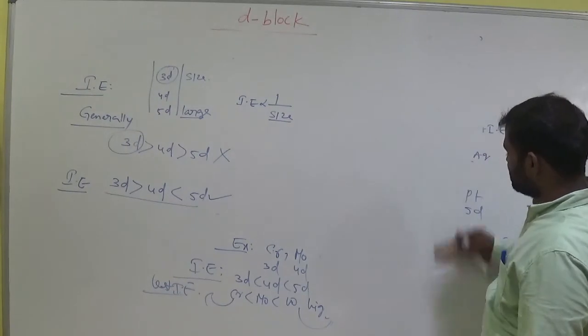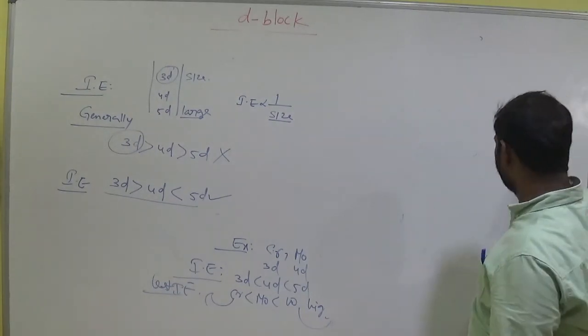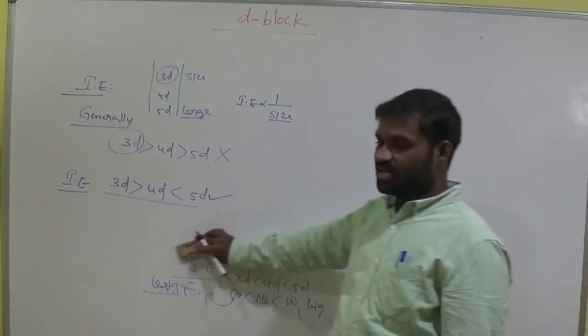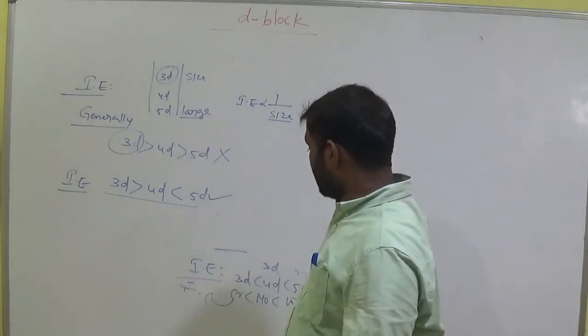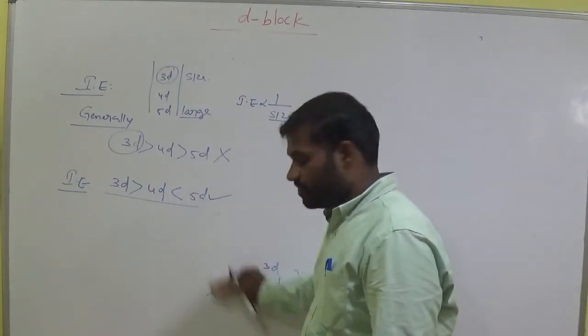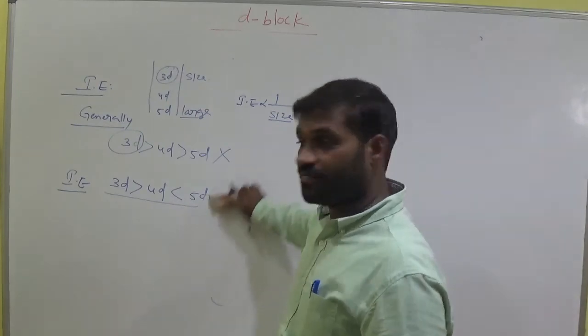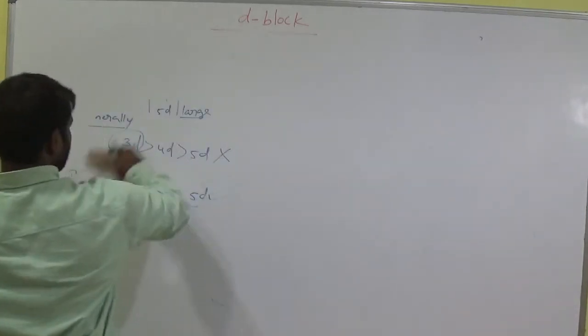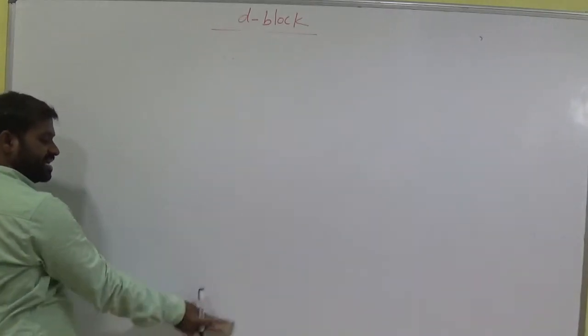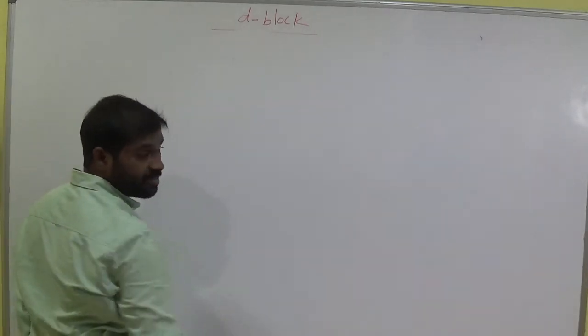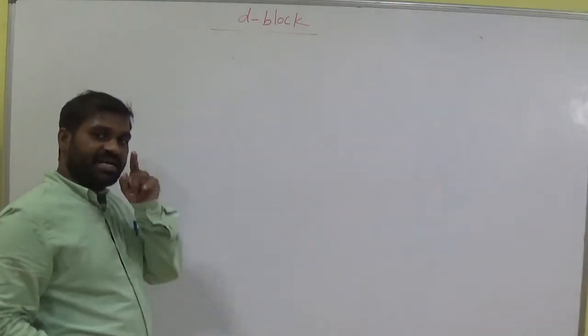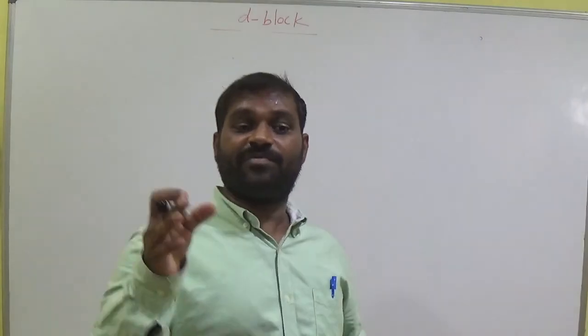Lanthanoid contraction means the atomic size decreases, compared with zirconium, due to the poor shielding effect of the 4f orbital in hafnium. We expect atomic radius to increase from top to bottom, but in hafnium there is a filled 4f orbital, which is big in size.